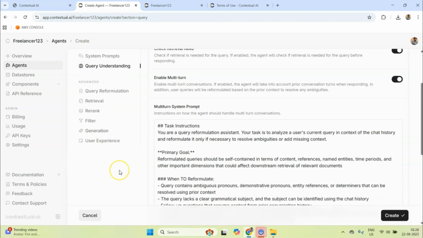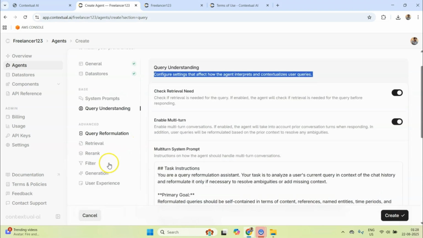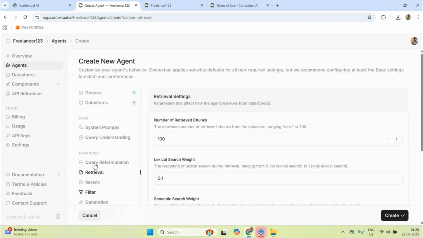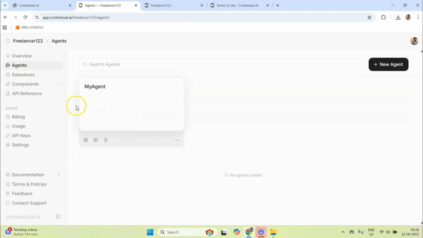Now there are so many options which I can talk about, but not right now. I just want to quickly cover the demo. So then we have got advanced options like retrieval, how many results we should be retrieving, filtering, and things like that. Okay, but I'll just click on this create, and once we have the agent created, we should be able to type our questions and ask the questions to my agent. So this is my agent which is displayed here.